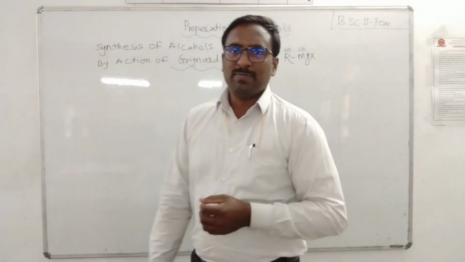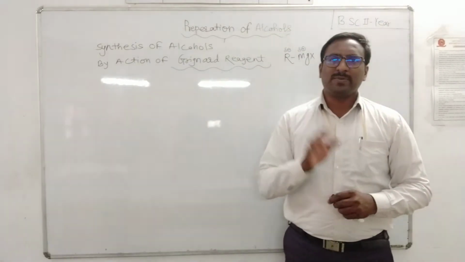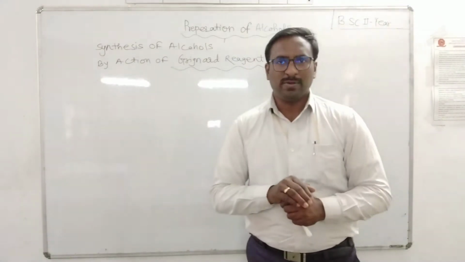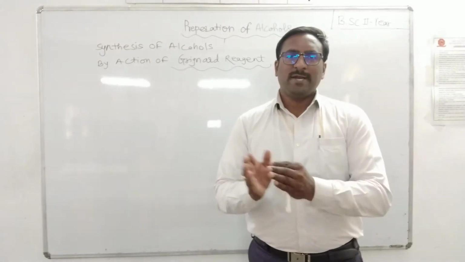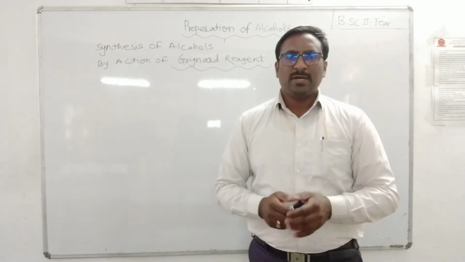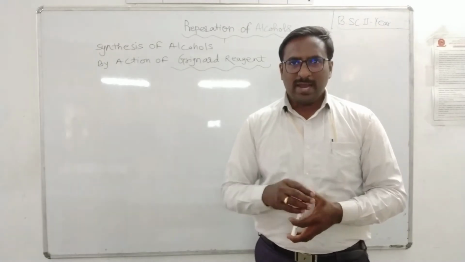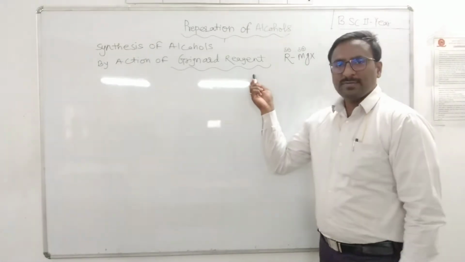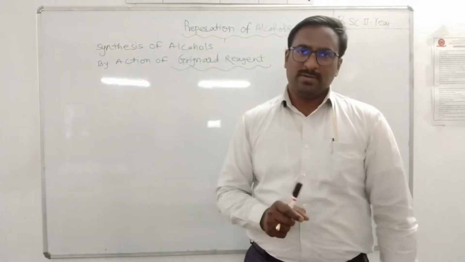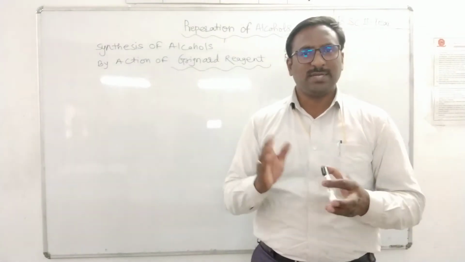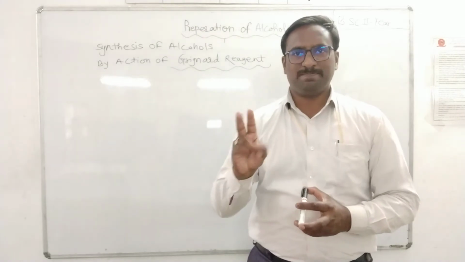What are carbonyl compounds? The compounds which contain the carbonyl group, C double bond O, are aldehydes and ketones. When aldehyde and ketone react with Grignard reagent, it gives alcohol on hydrolysis. This reaction takes place in two steps.